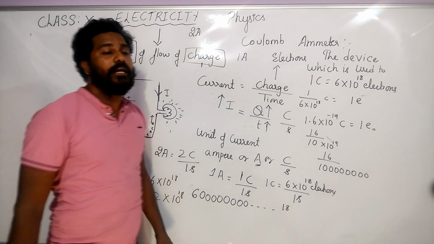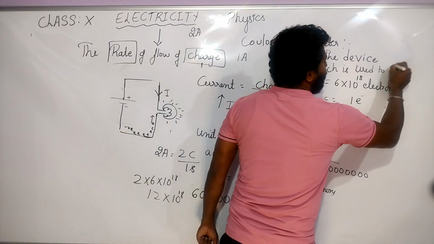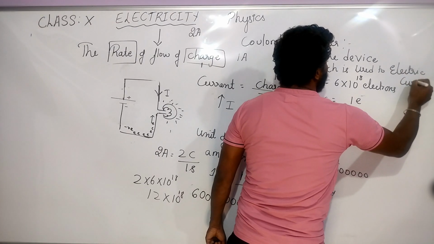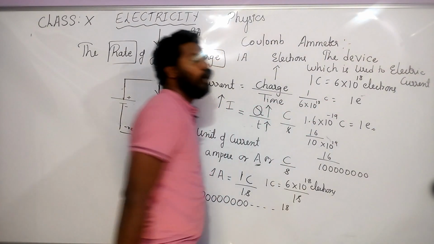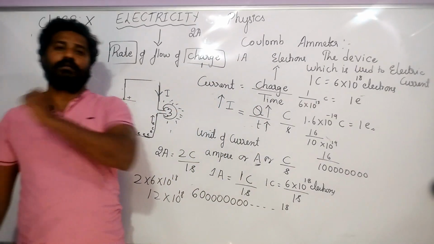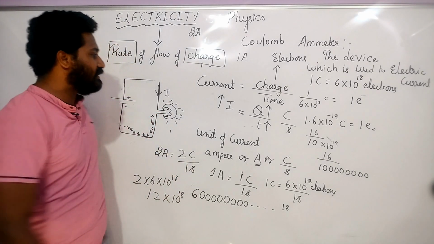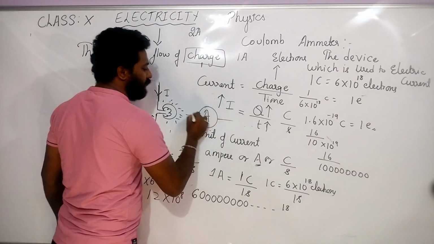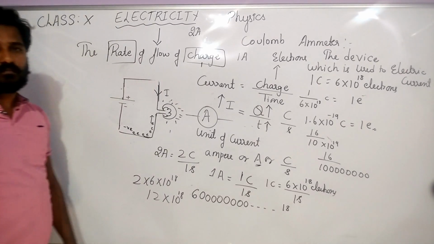The device which is used to measure electric current is called an ammeter. What is the symbol of an ammeter? In an electric circuit, we write it like this: A.